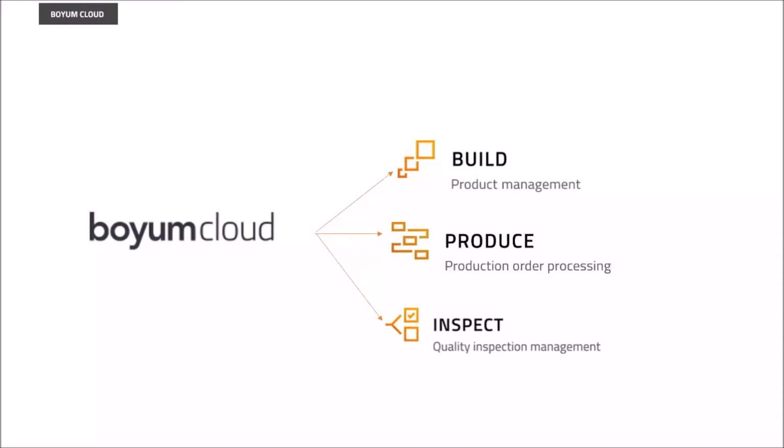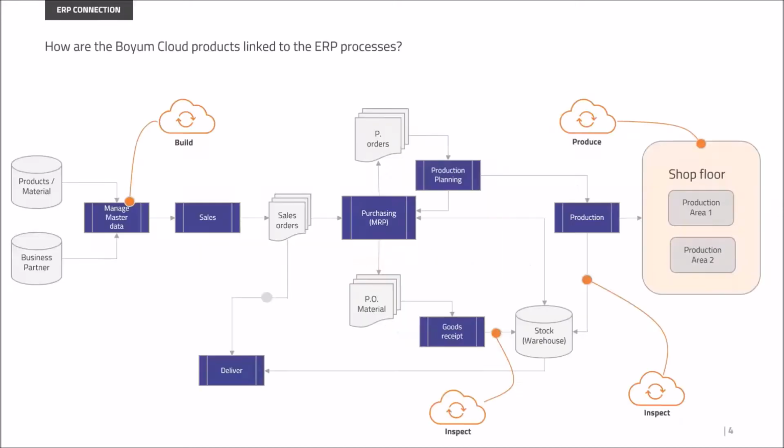Okay, so Inspect is quality control. And where does it fit in your process, or where does Produce fit in your process for SAP Business One or Build? Here is a slide that will tell you. Build supports product management in processing product requests and releasing products. You can create your bill of material, do product costing, and then upload it to your SAP Business One.